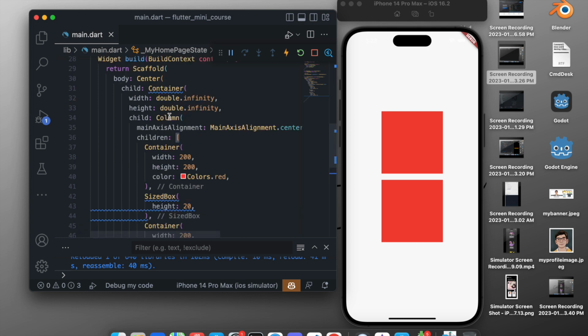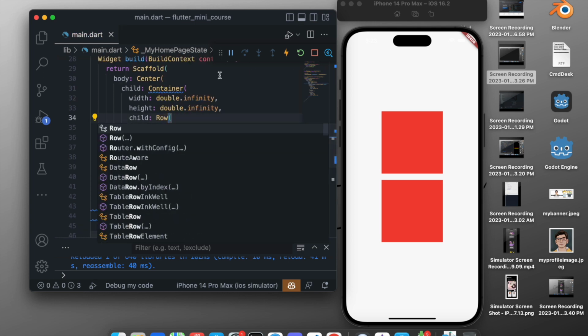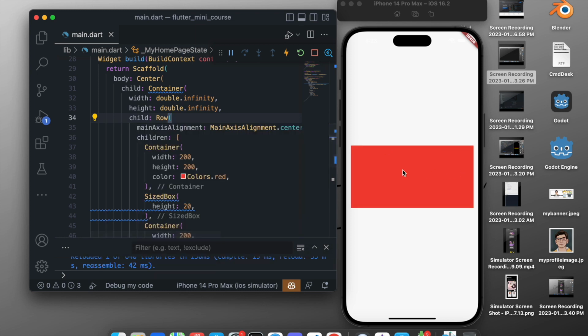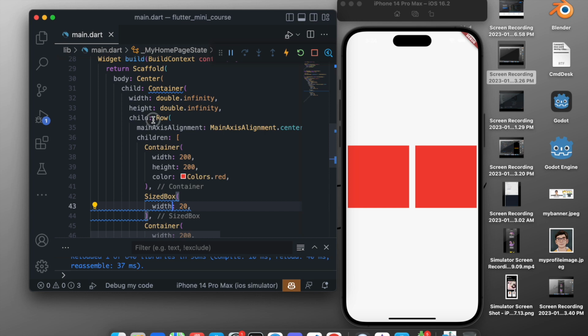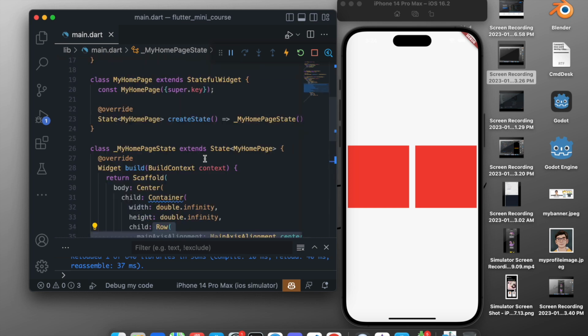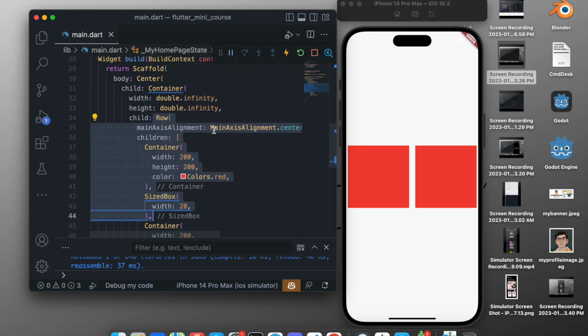And if we just change it to Row, so if I change the name to Row, and if I save this, now you can see they are again two boxes, but aligned horizontally. So Row aligns everything horizontally, and the Column aligns vertically. Now after doing this, instead of height we will give it a width of 20 to separate this, and you can see that it is separated, and these are two boxes aligned horizontally. So this is how you can create many widgets, one beside the other or one below the other. So this was Row and Column.